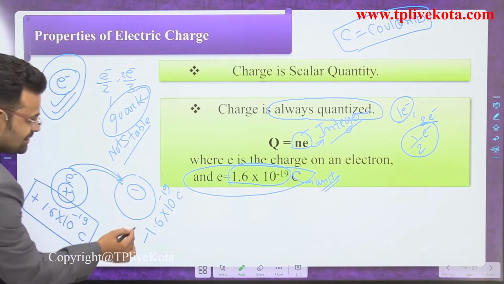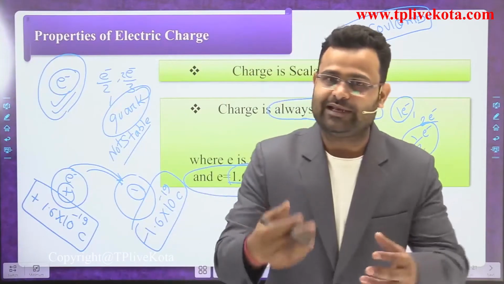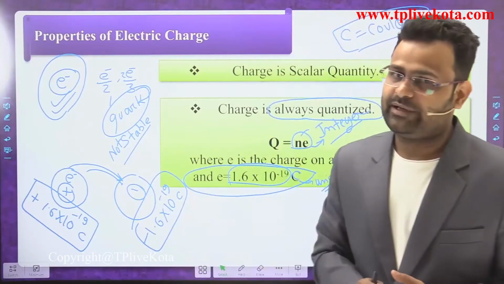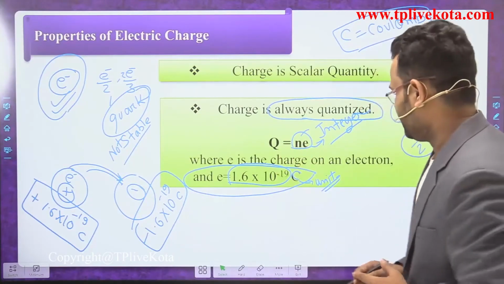That is the difference between them. So that is the second property of charge.